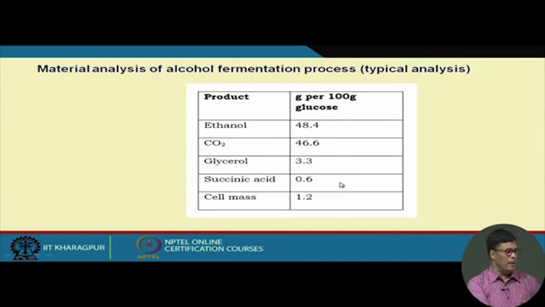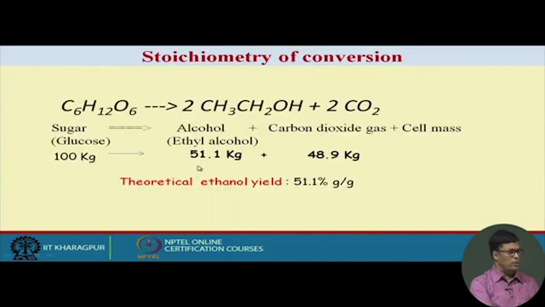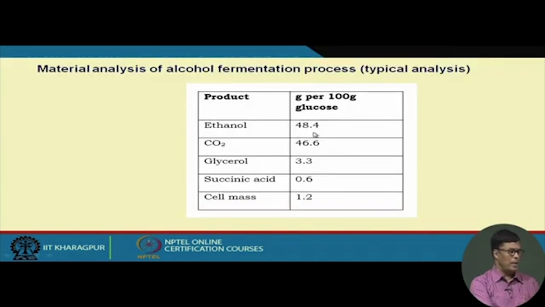Now, a typical analysis of the fermentation product is given here, the material analysis: 100 grams of glucose produces 48.4 grams. So, you can see stoichiometrically it is 51.1, but in actual practice we will get less ethanol, about 46.